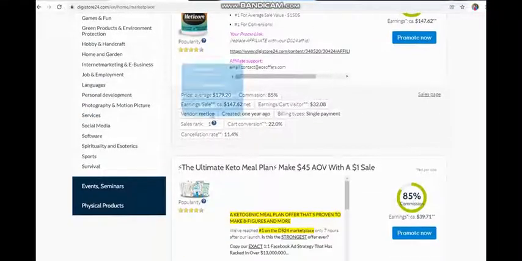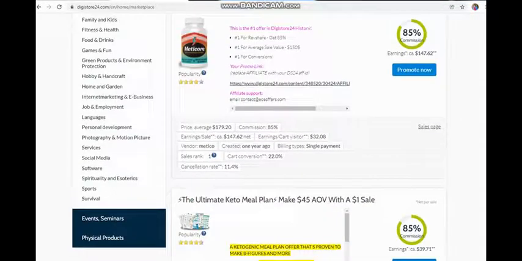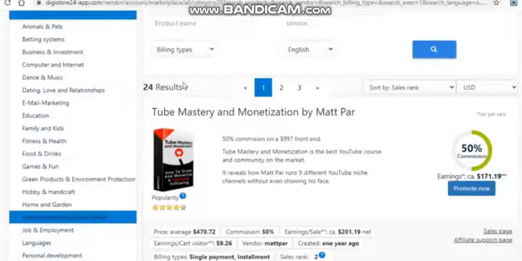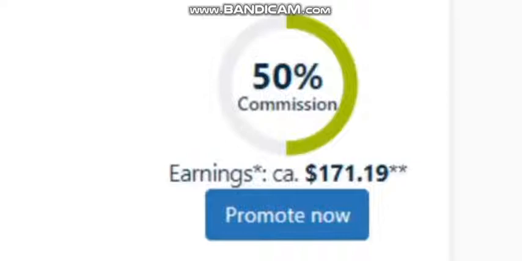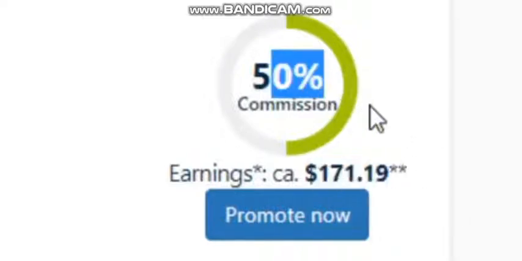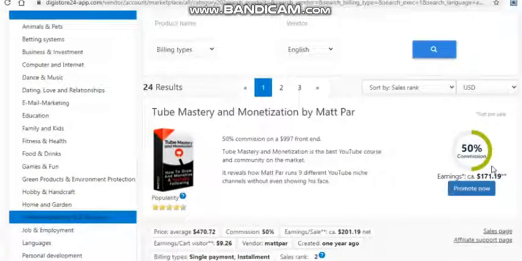On the following page, you'll notice that there are now a little over 20 products. So it's not a huge number, but the marketplace is getting bigger by the day. This number will almost certainly rise, and 20 products should be more than enough for you to locate something worthwhile to promote. When choosing a product, there are two factors to keep in mind. For starters, how popular it is, as seen by what is displayed right here, and secondly, how much it pays, as the commissions are displayed right here.